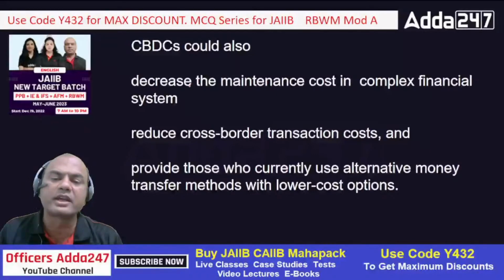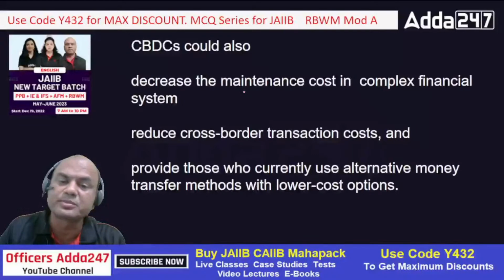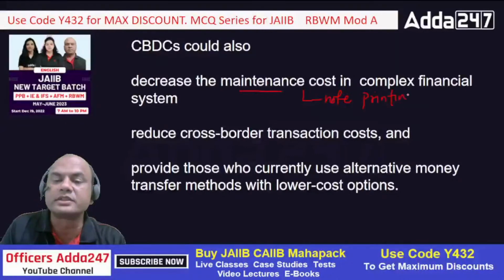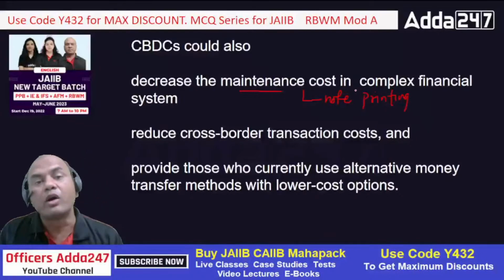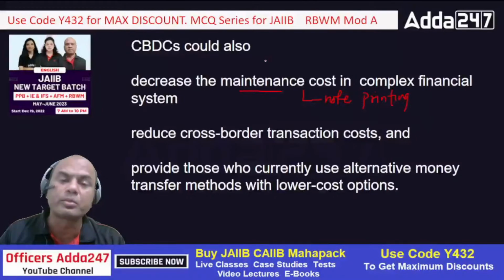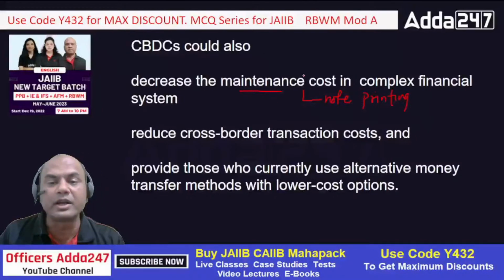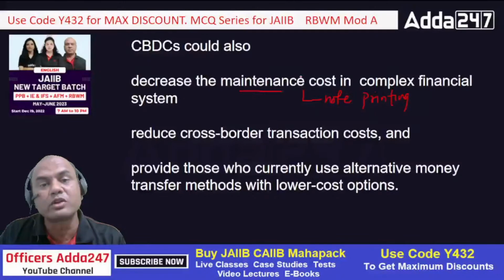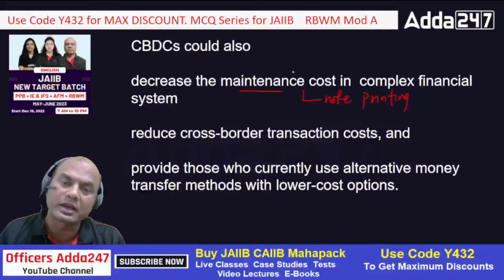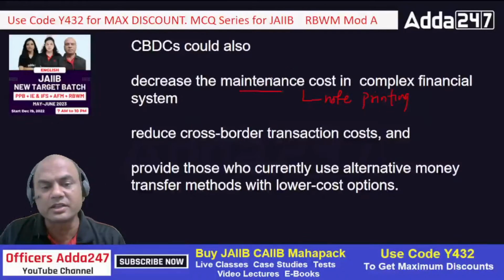CBDC could also decrease the maintenance cost in the complex financial system. Maintenance cost means what? Note printing cost. Everyone remember, note printing cost is a huge cost, so that will be reduced. Also soiled notes, there won't be any soiled notes, because why? No note printing. So this is called the maintenance. Cash transfer cost, all those vans from this to currency chest to RBI currency chest, everything is gone, isn't it?